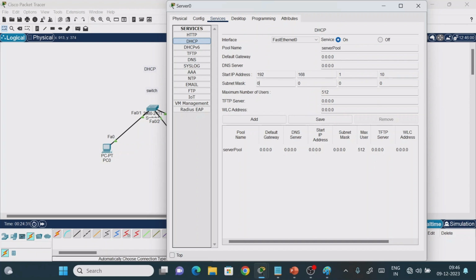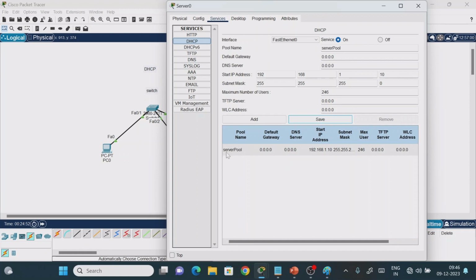Now what subnet mask do we need to give? Later on we will understand the meaning of all these things; at this point of time it is not required. If you know the classification of IP addresses, then it is nothing. So the starting IP address that should be assigned is 1.10. Now I'm giving some value, 250 addresses, whatever it may be, that is your wish. So I'm going to save this one.